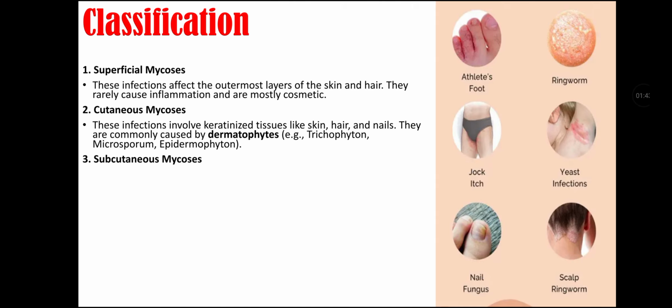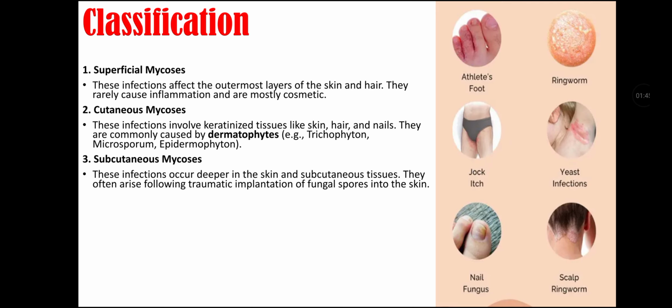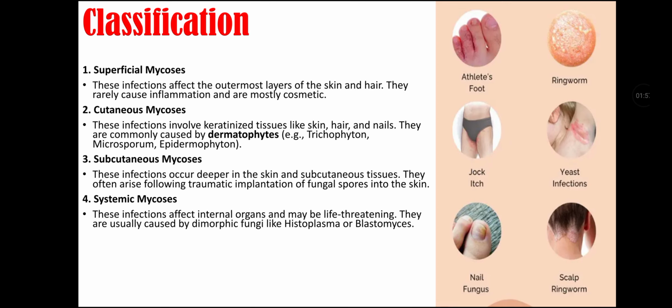Third class is subcutaneous mycosis. These are infections that occur deeper in the skin and subcutaneous tissue. They often arise following traumatic implantation of fungal spores into the skin. Fourth classification of fungal infection is systemic mycosis. These infections affect internal organs and may be life-threatening. They are usually caused by dimorphic fungi like Histoplasma or Blastomyces.